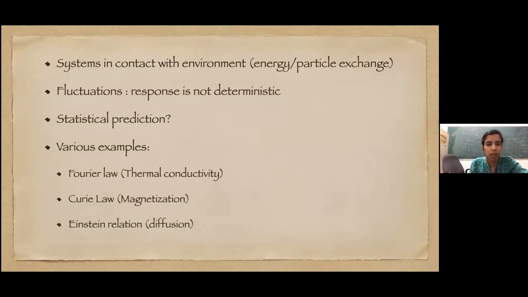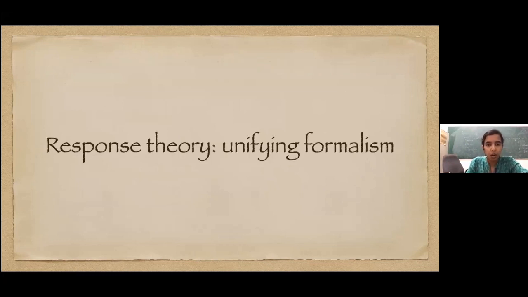Again, there are various examples that all of you are probably familiar with. First thing is Fourier law, which predicts thermal conductivity when there is a temperature gradient across the system. And there is Curie law, which was discovered like 150 years ago, which talks about how magnetization changes when we put a magnetic field. And then there is the Einstein relation which relates diffusion with mobility. So basically response theory is a unifying formalism which collects all these examples together and develops a theory which applies to all these various kinds of scenarios.